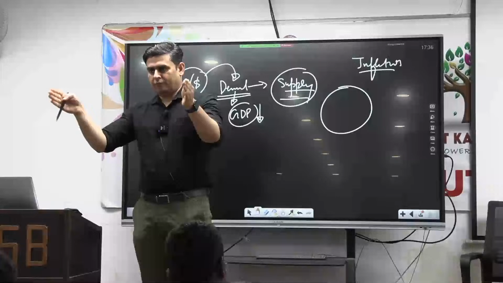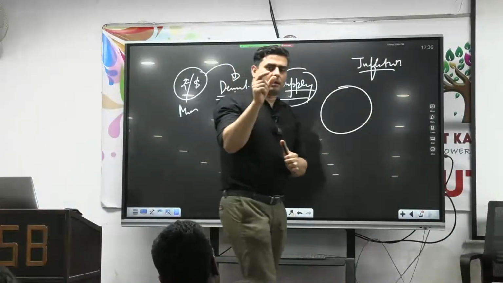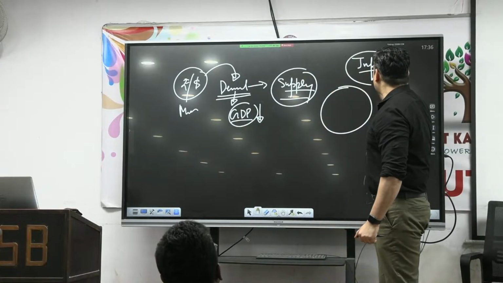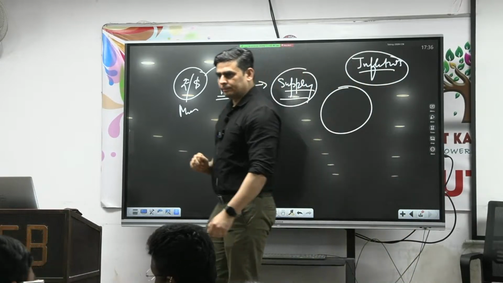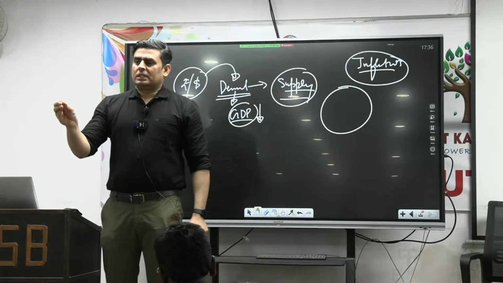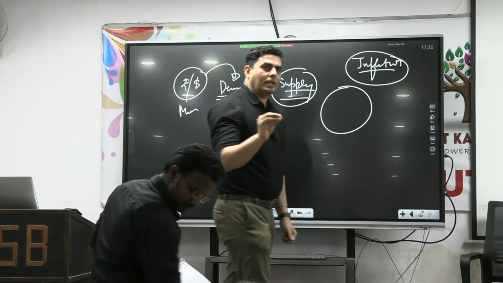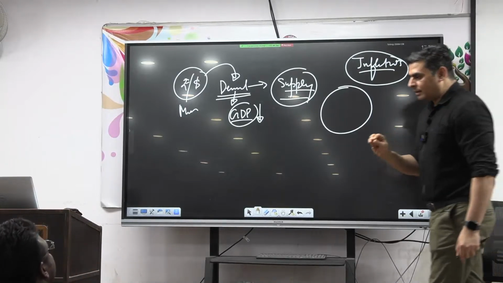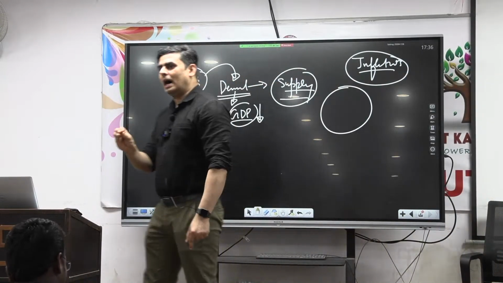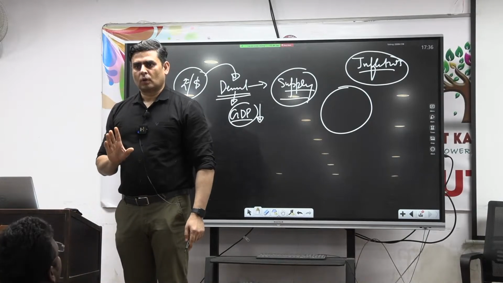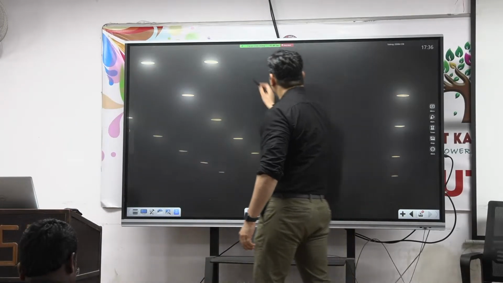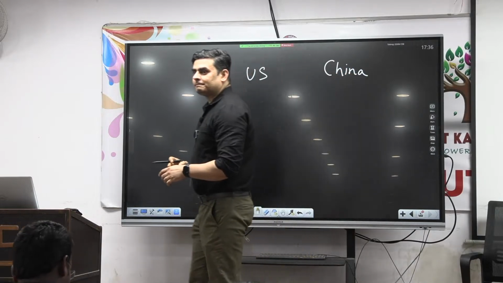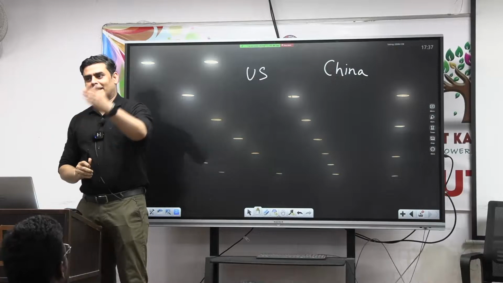Every country has to fight at two ends. One, try to pace what? GDP, but at the same time you have to try to control what? Inflation. So this is a problem the entire world is facing. But there are certain countries who are key factors here. Two key factors. One is US and the other is what? China. Donald Trump versus Xi Jinping.